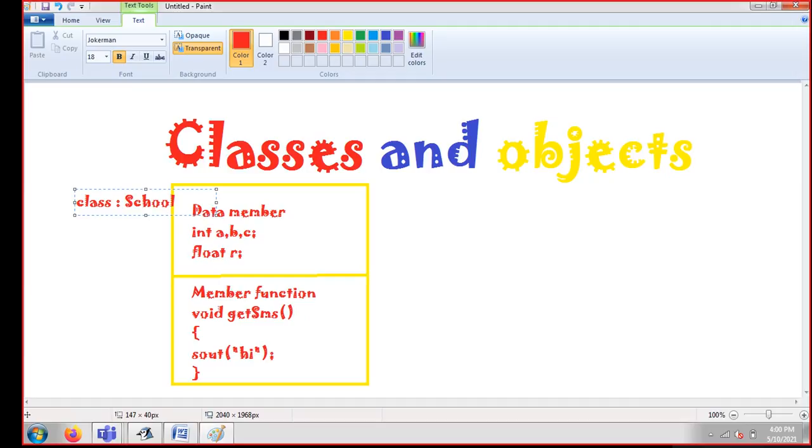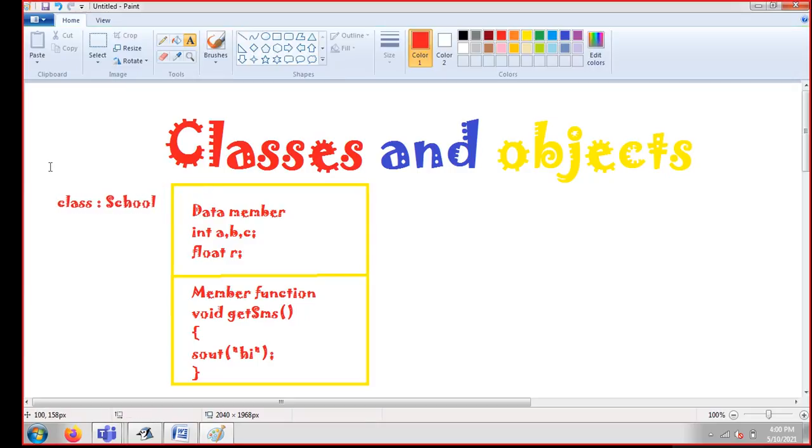A class always starts with a capital letter, and that is the reason I'm writing School here, where S is capital. I'm keeping it a little distance. Now you can see this is my class whose name is School, and these are my data members, my School class data members. Or you can assume School is a kind of family, and the data members A, B, C, and R are the family members. What is the use of A, B, C, and R? You can do addition, subtraction, multiplication here by using these data members.